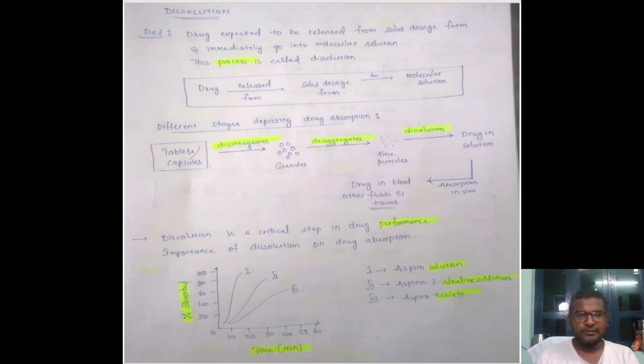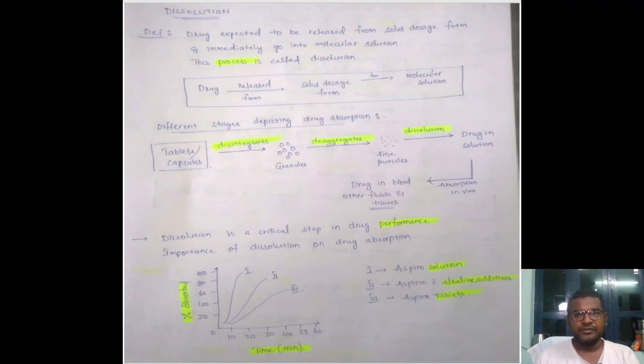And if you see the second one, aspirin with alkaline additives, it is a little bit less than the first category. It will take some time for the complete absorption of that aspirin drug. And the third one, the complete aspirin tablets, where we are not using any kind of additives, or the aspirin is not in the form of solution.